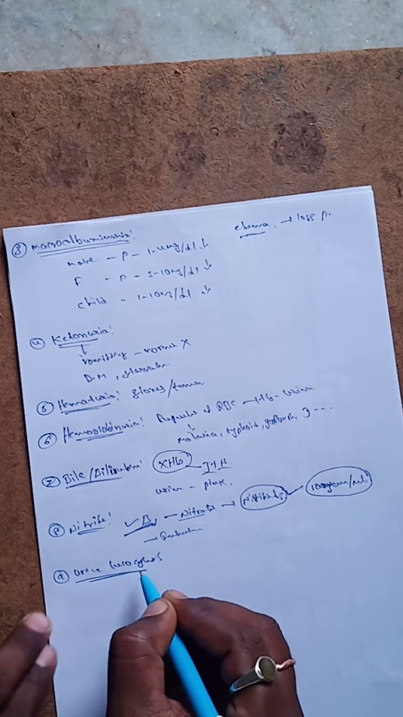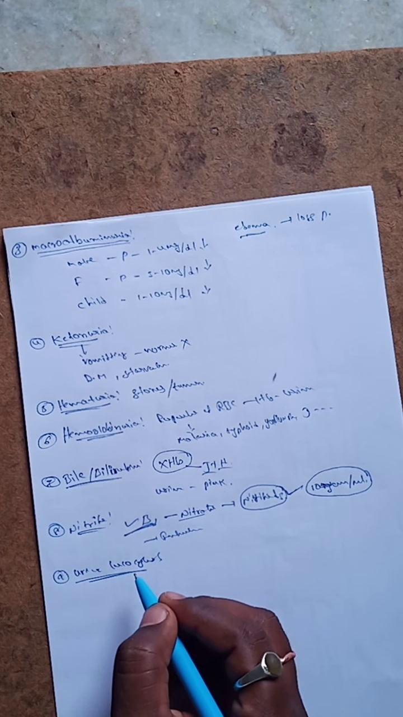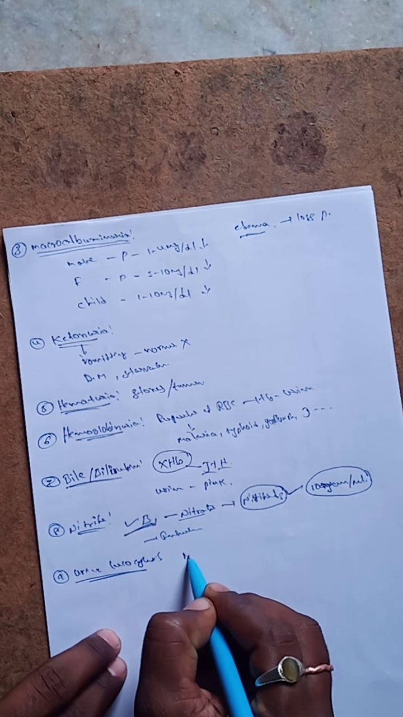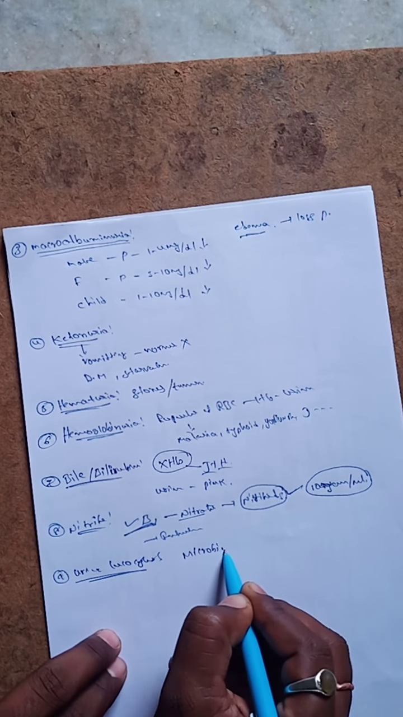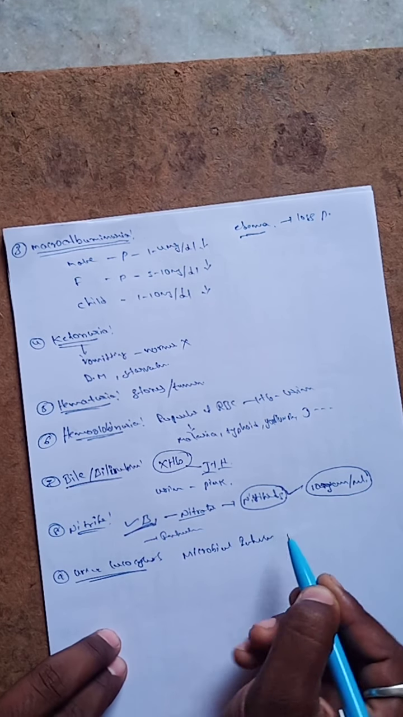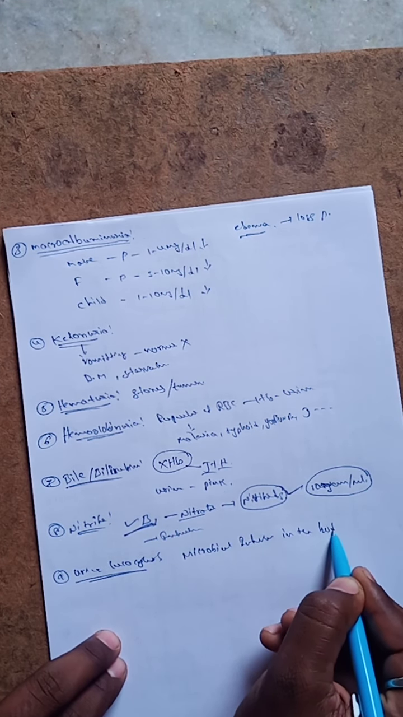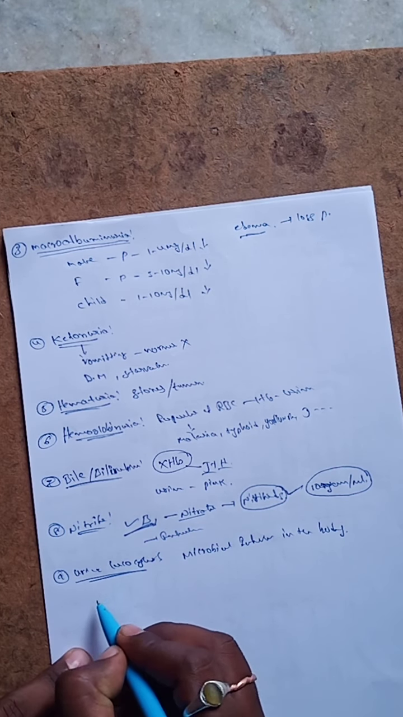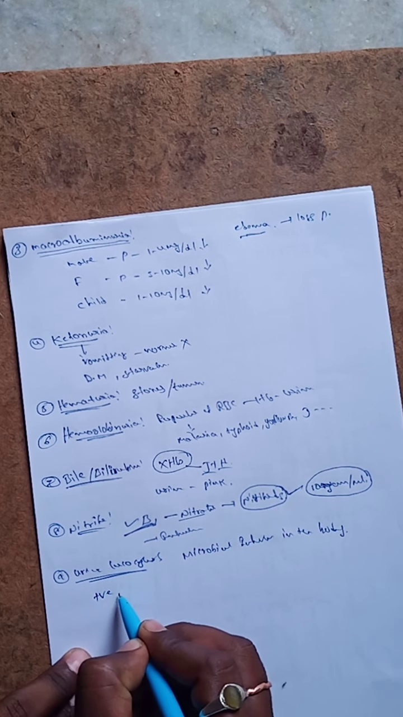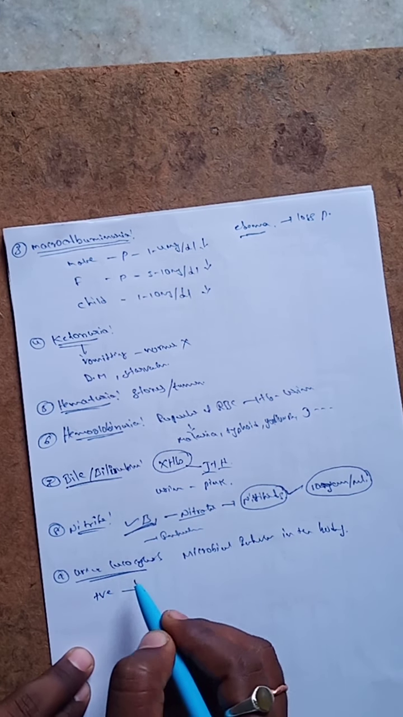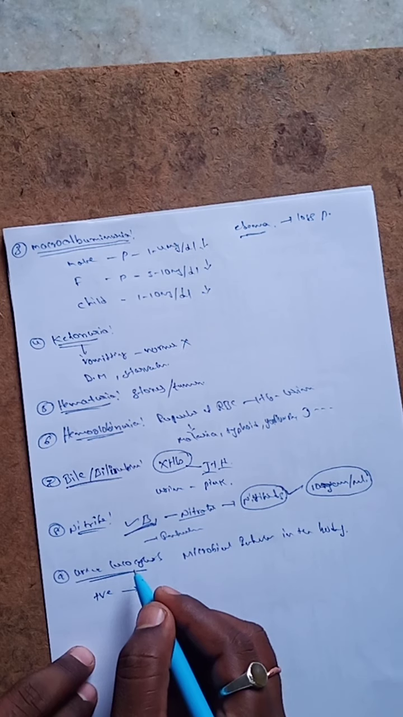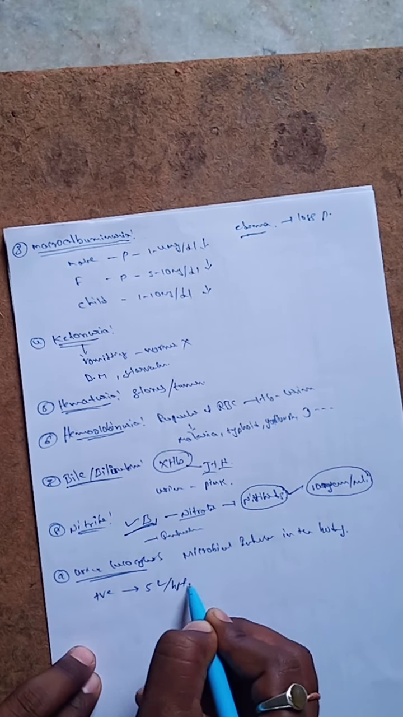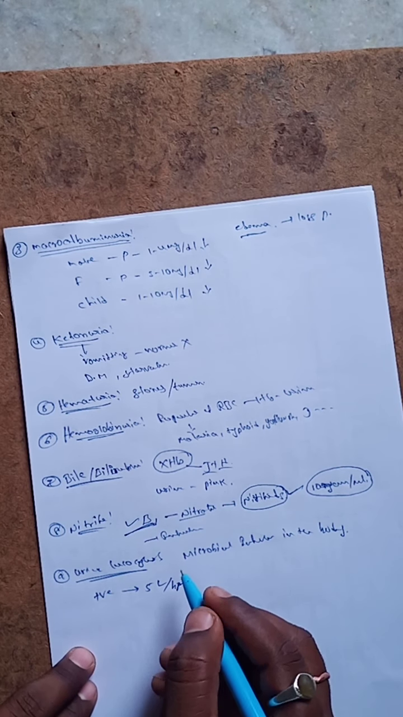And the last one is urine leukocytes. So what are urine leukocytes? The urine leukocyte test detects any microbial infection in the body. A positive result means more than 5 leukocytes per HPF. HPF means high power field.